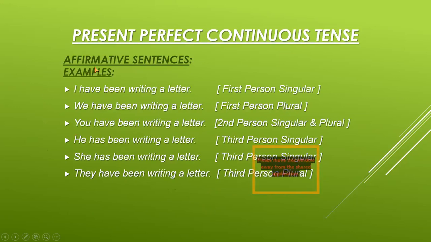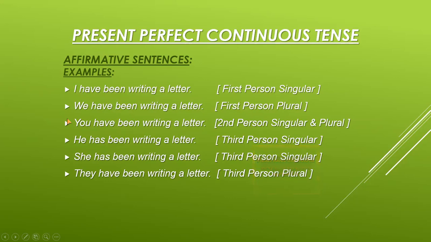Now I'm showing you the examples for affirmative sentences. I have been writing a letter, full stop. We have been writing a letter, full stop. You have been writing a letter, full stop. He has been writing a letter, full stop. She has been writing a letter, full stop. They have been writing a letter, full stop.